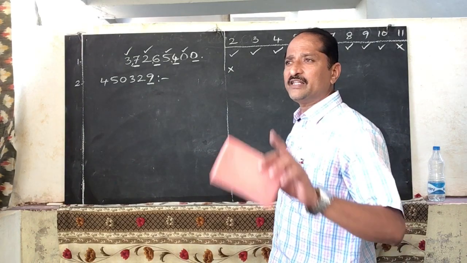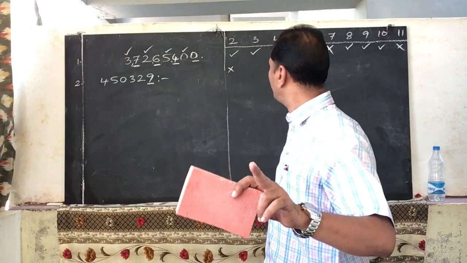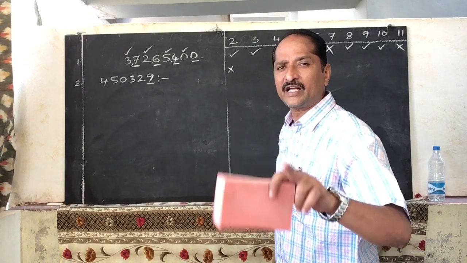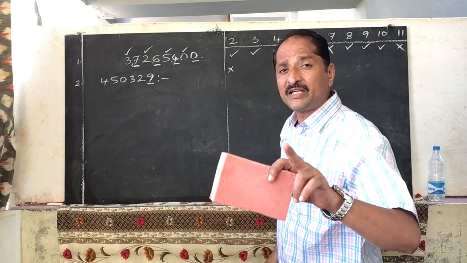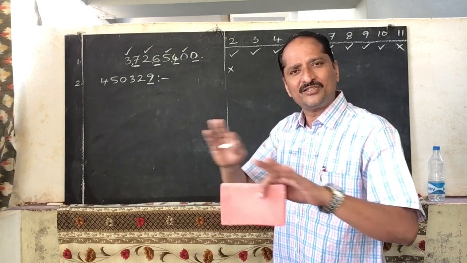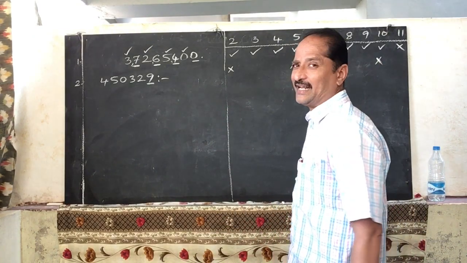To be divisible by 5, the unit digit should be 0 or 5. So here it is not 0 or 5, it is 9, so it is not divisible by 5. Now what is the divisibility of 10? The unit digit must be 0. But what is the unit digit here? 9. So it is also not divisible by 10.